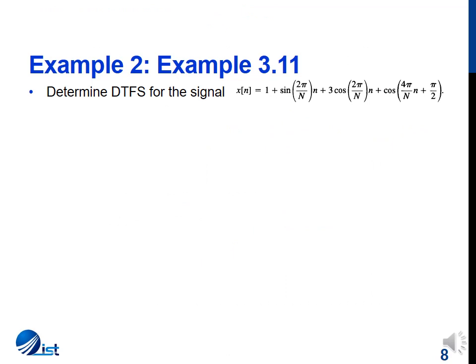As a next example, we'll be doing example 3.11 of our textbook, which shows a sum of sinusoids and a DC component. x of n is 1 plus sine 2 pi by N n plus 3 cos 2 pi by N n plus cos of 4 pi by N n plus pi by 2.